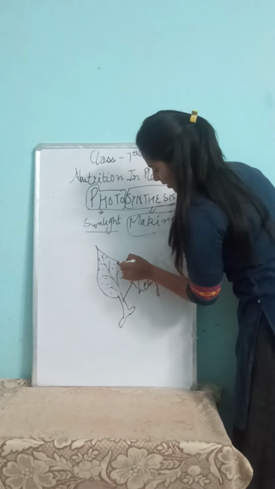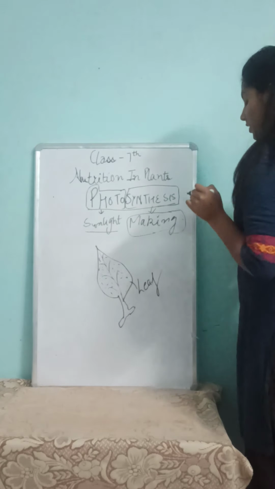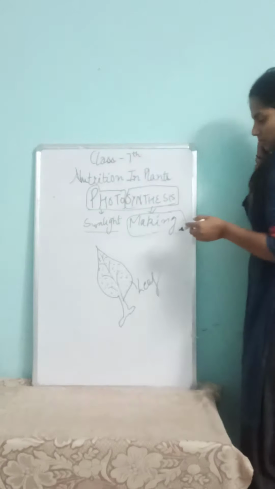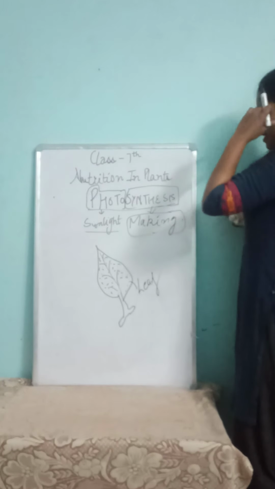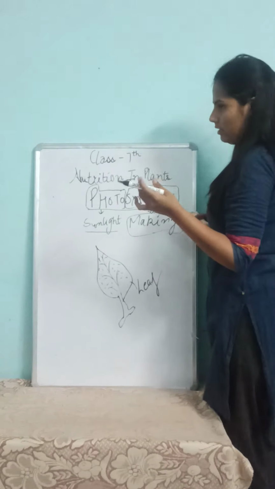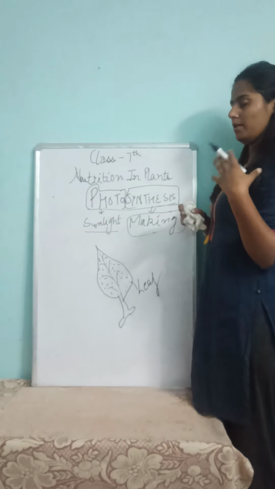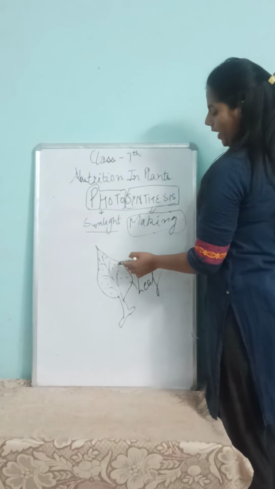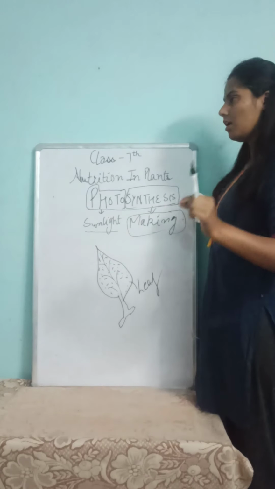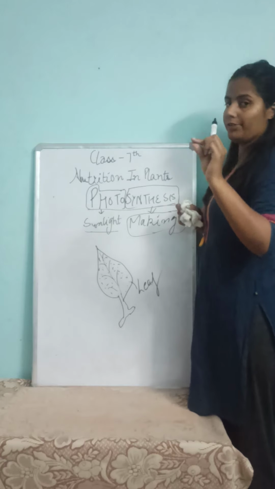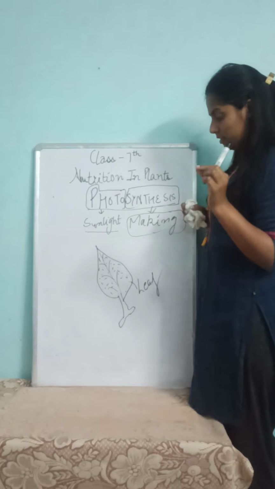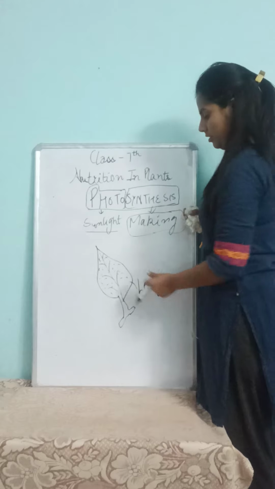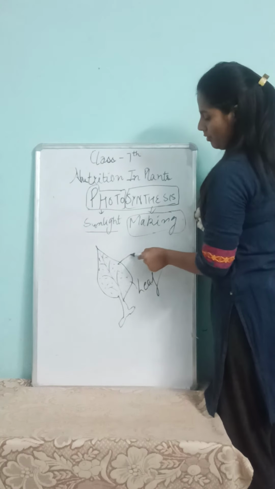You have seen in many plants there are tiny pores; some are very thin, or you can feel a scratchy, rough part in the leaf. We call them